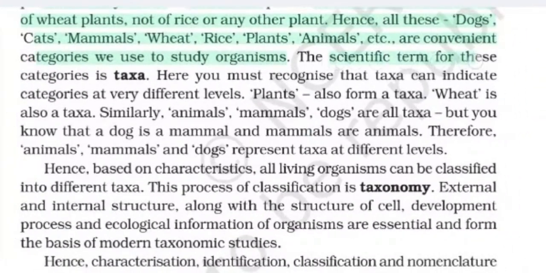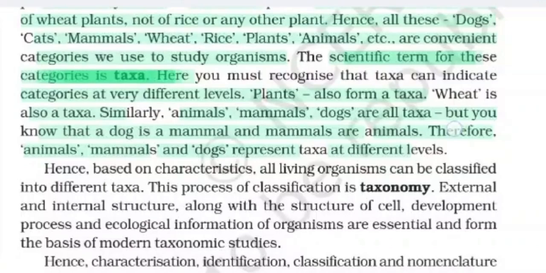The scientific term for these categories is taxa. Here, you must recognize that taxa can indicate categories at very different levels. Plants also form a taxon, wheat also a taxon, but you know that a dog is a mammal and mammals are animals. Therefore animals, mammals, dogs represent taxa at different levels.